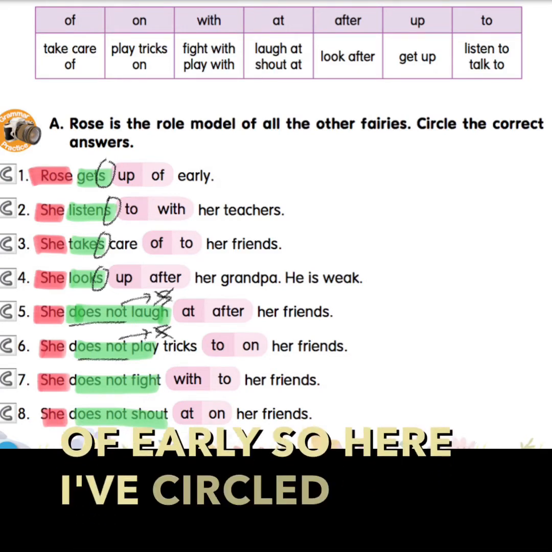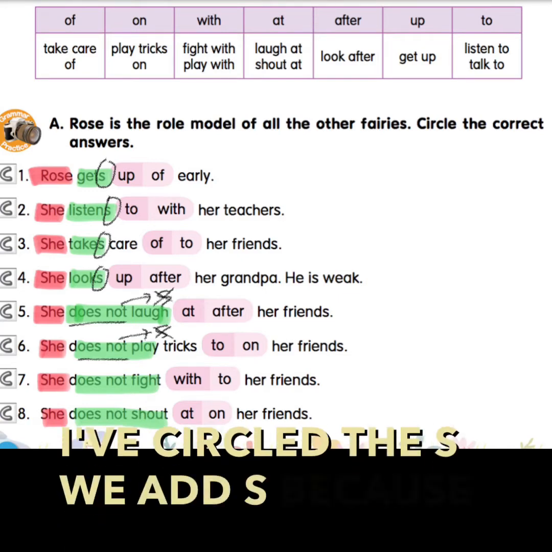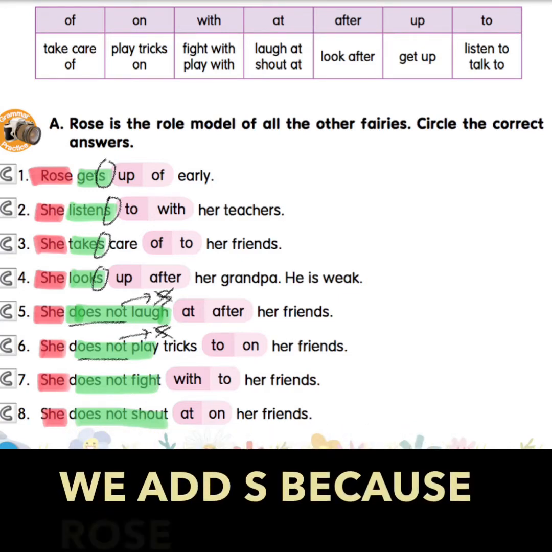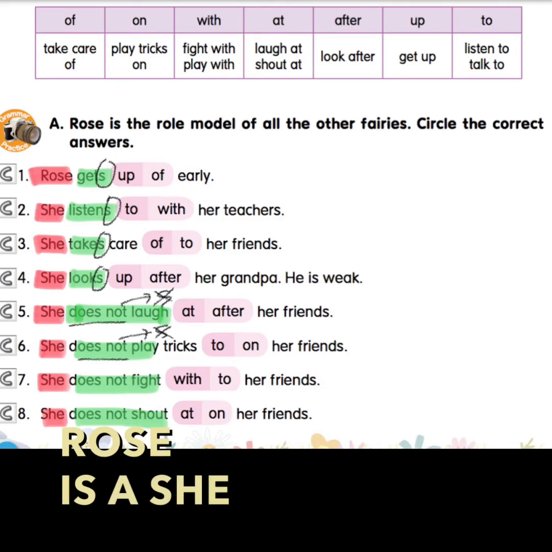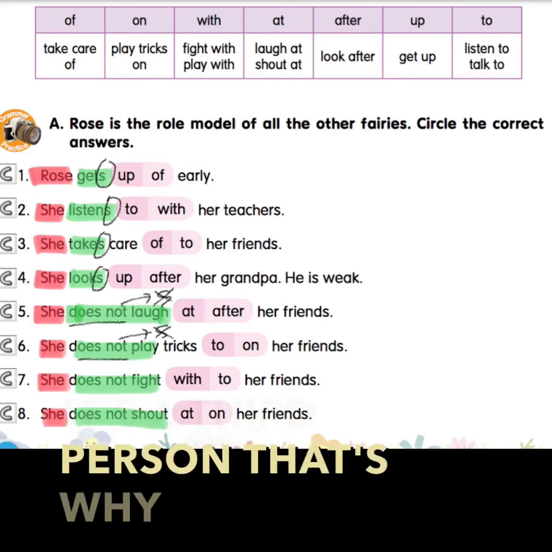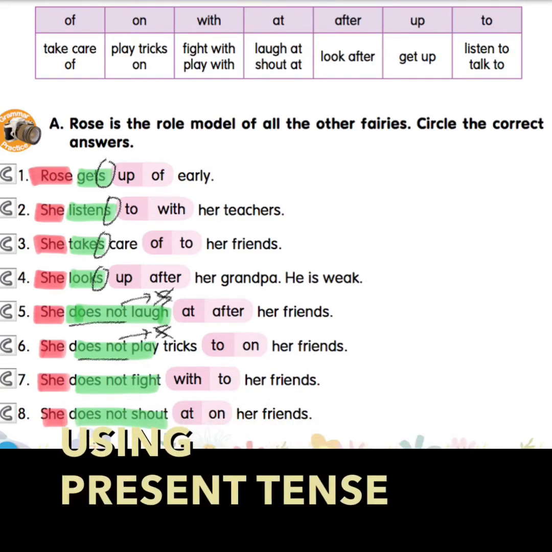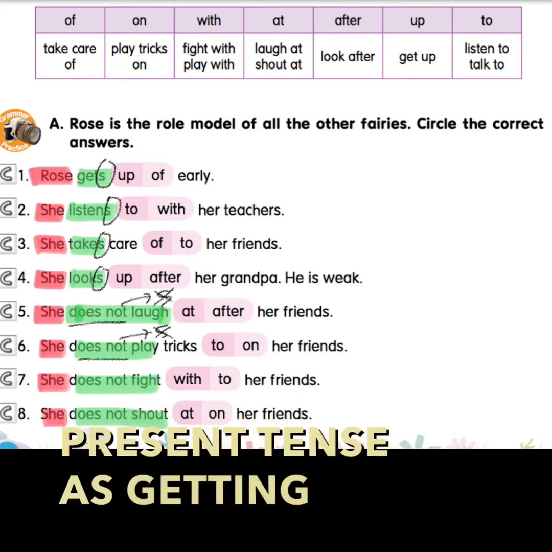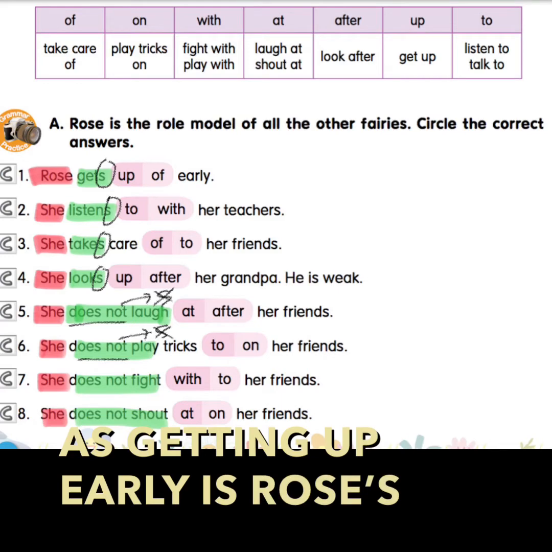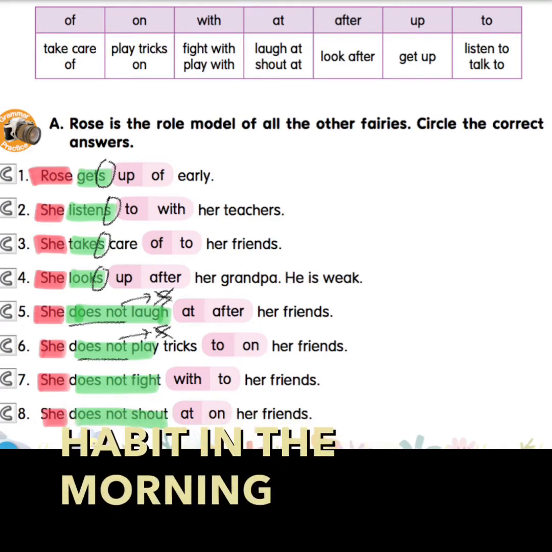So here I've circled the S. We add S because Rose is a she, it's a third person. That's why we need to add S to the verb, because we're using present tense, as getting up early is Rose's habit in the morning.